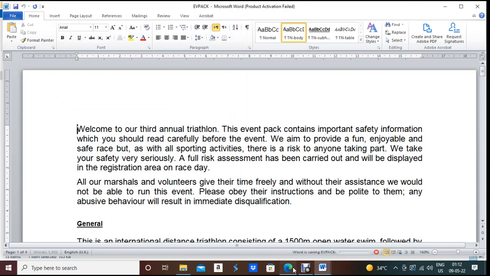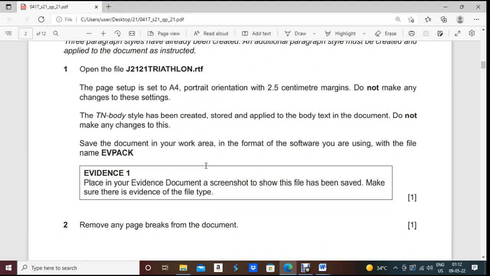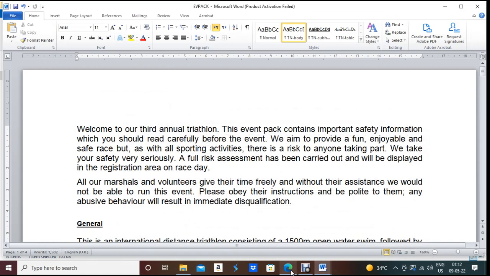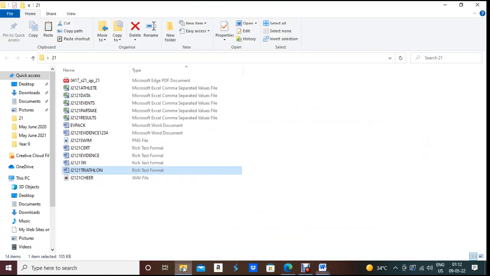Save. After that, what they are asking to do: evidence 1, place in your evidence document a screenshot to show the file has been saved. Make sure that there is evidence of the file type. So you have to take the screenshot showing that you saved that evpack. So where is our evpack?